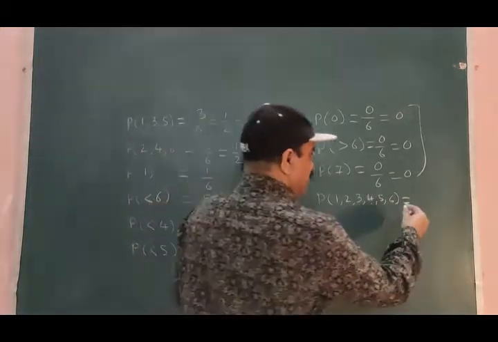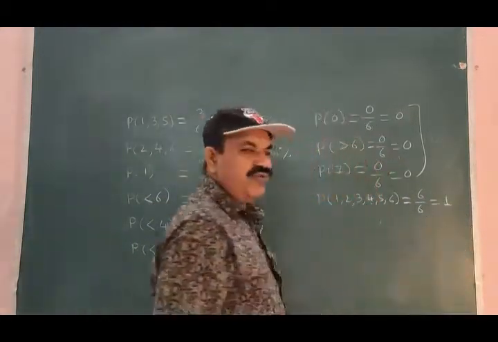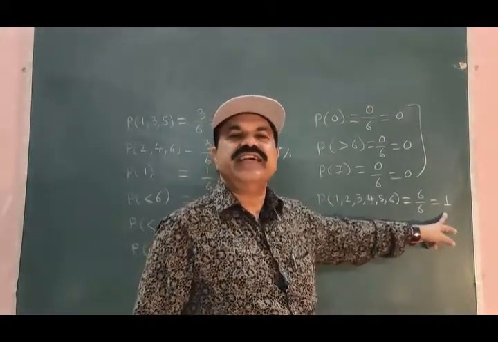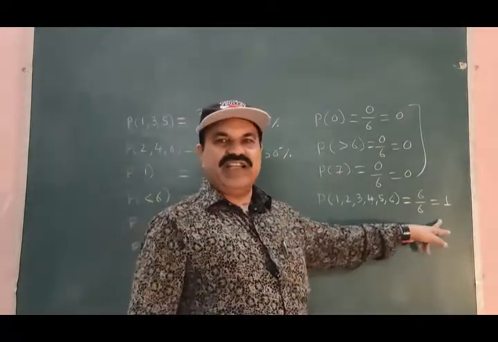And what is the probability of this? 6 divided by 6, that is equal to 1. This event is known as a sure event, because the probability of a sure event is always 1.